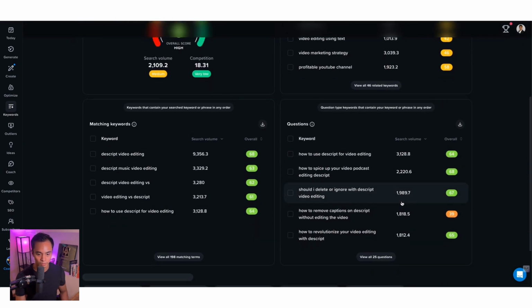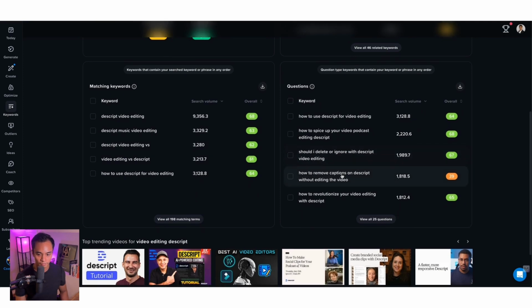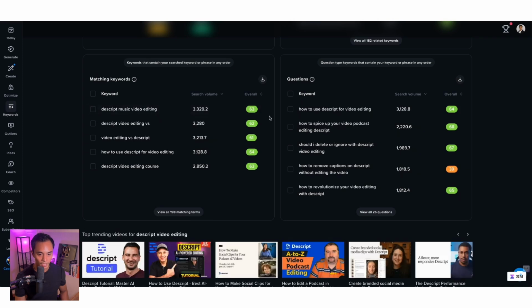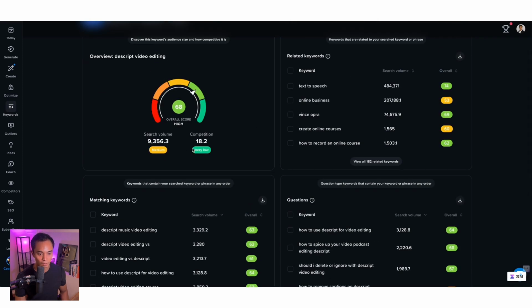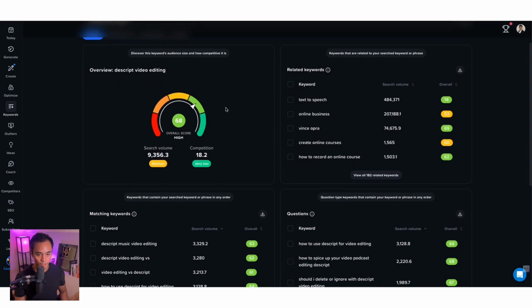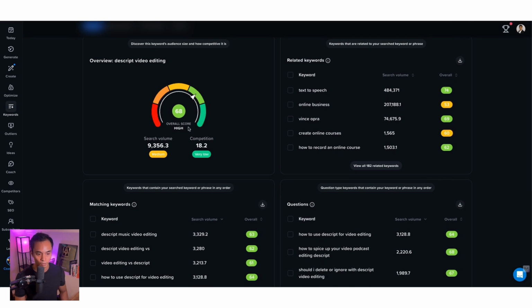Let me go down a little bit more and look for ones that have a higher score. All right, 68. Yeah, this one is actually pretty good. It has a pretty high volume and it also has a low competition. So this might be something that I would want to create a video on. That's how you're going to know what people are searching for, and you're going to be able to look for the keywords that have a relatively high overall score. That way, when you do publish a video, there's a higher chance of your video getting discovered.